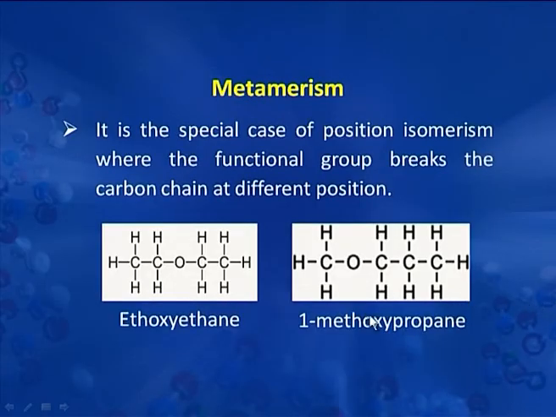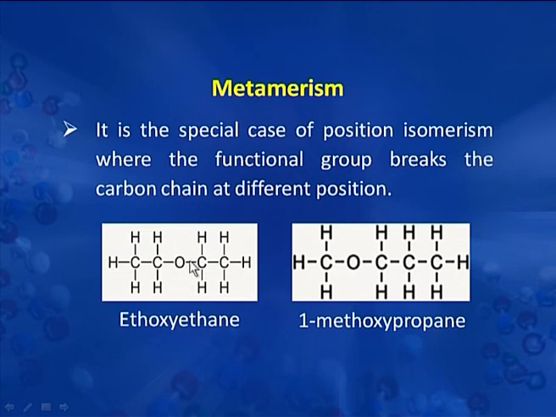Here the carbon chains are different. So that is why this becomes a special case and we call it metamerism. These two isomers are called metamers. So whenever the functional group comes in between the carbon chain and breaks it at different positions, those isomers are called metamers.